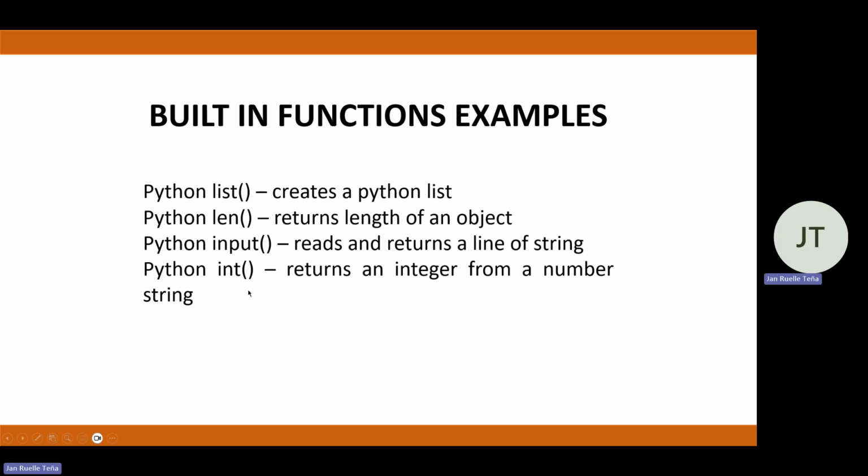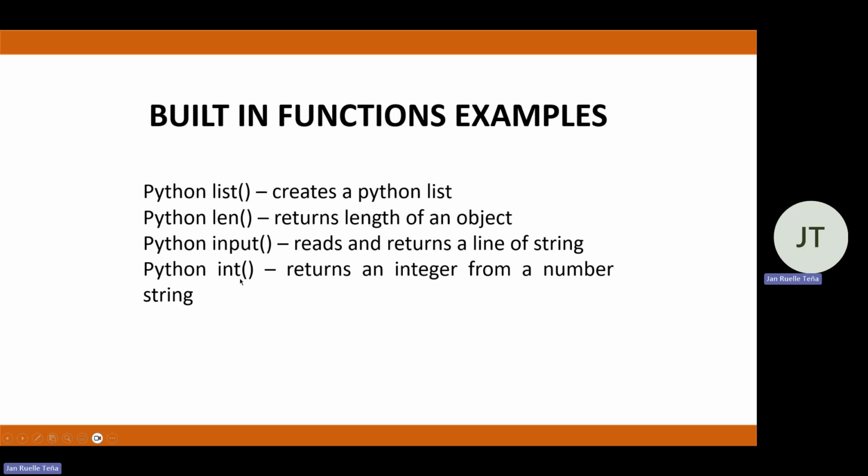Then next, most of the time we use this one, input. It allows us to read and returns the line of strings. So for example, if we type a word, for example, hello, it returns us the string of hello afterwards. If we are just executing to print it out, okay.